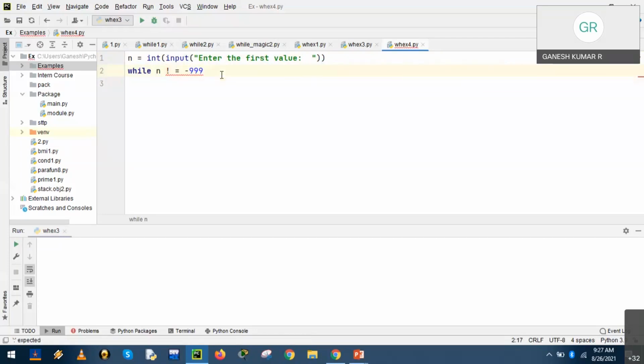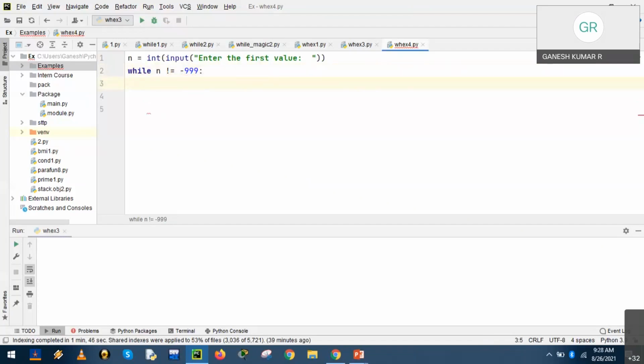You can have any value. While n is not equal to, it is a single operator. If you leave a blank, it will throw an error. So the exclamation mark and the assignment operator should be combined, right? It should not be separated.